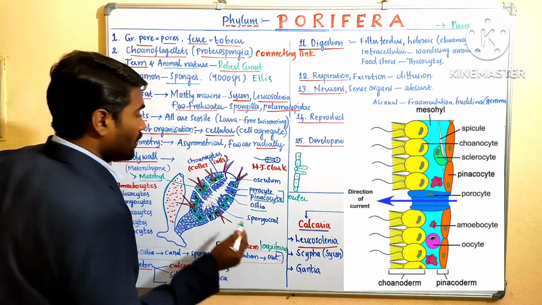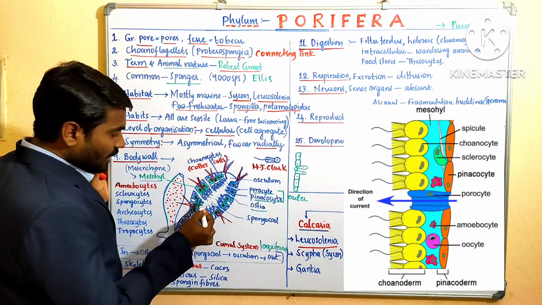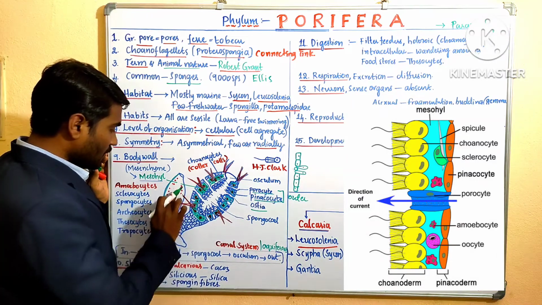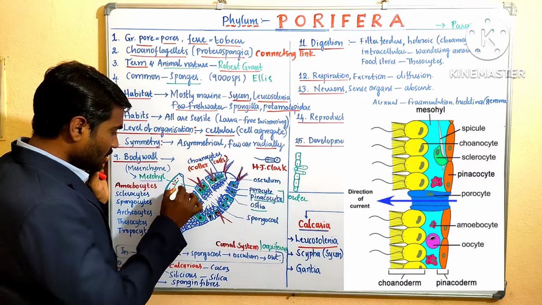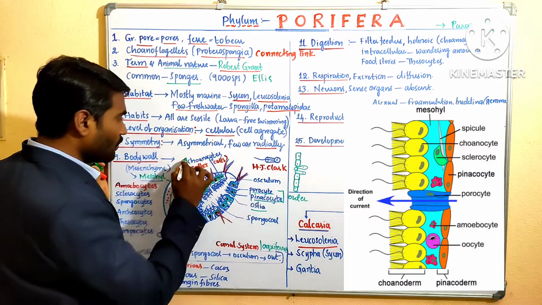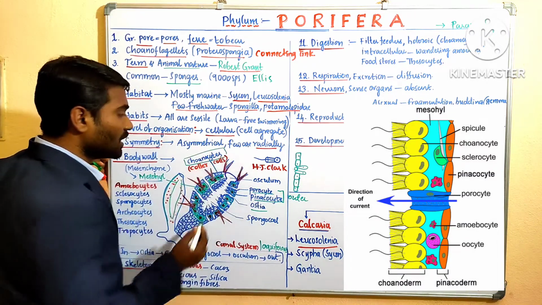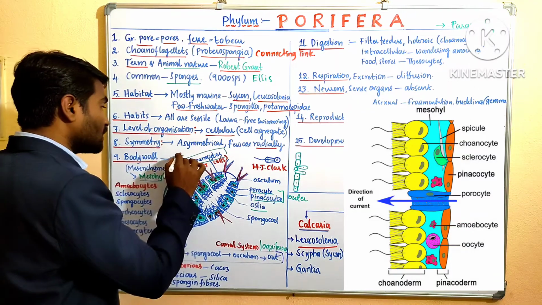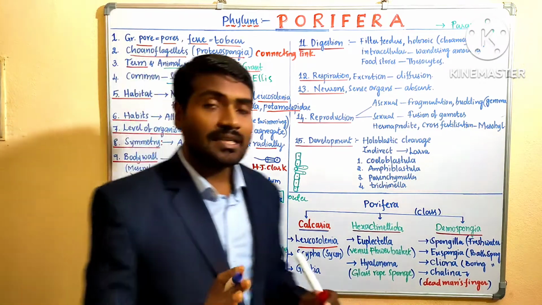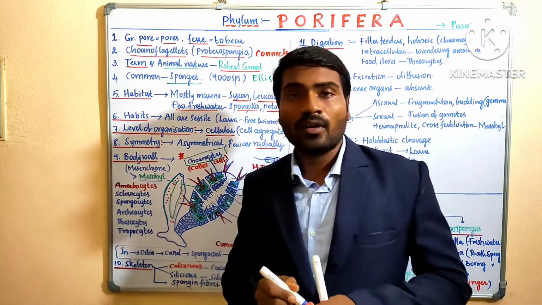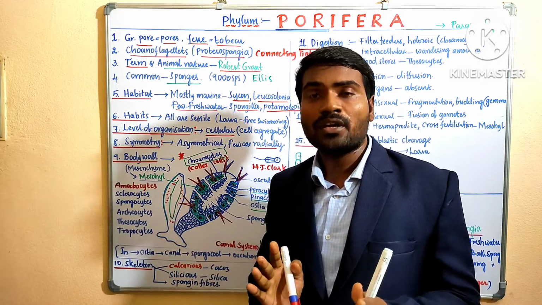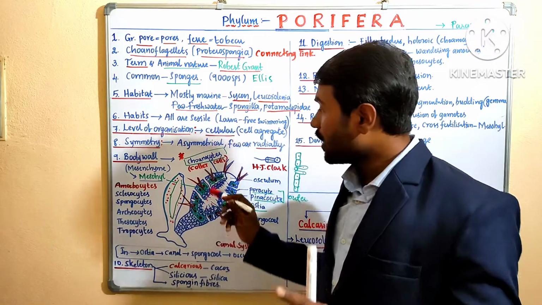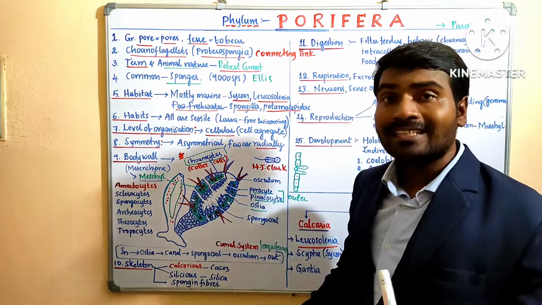Okay, right. Come to the inner line. This is the inner line, I will draw here. The inner line is made up of choanocytes. Which type of cells? Choanocytes. Very important. The presence of choanocytes is the characteristic feature of poriferans. It is a unique feature of the poriferans. These choanocytes are also called collar cells.